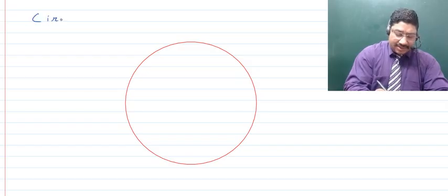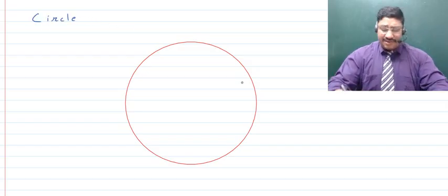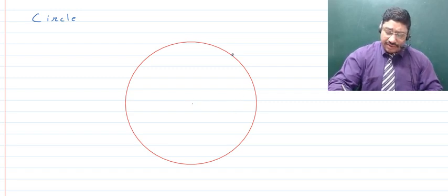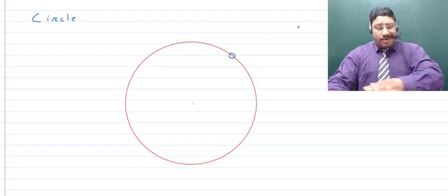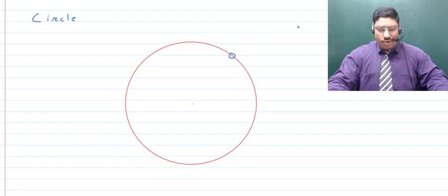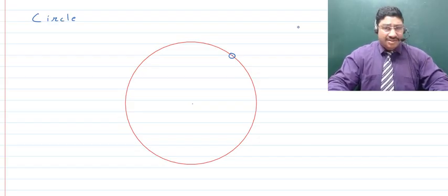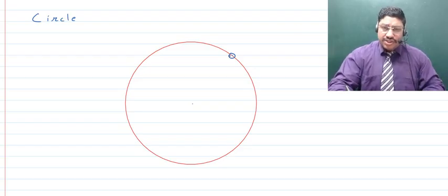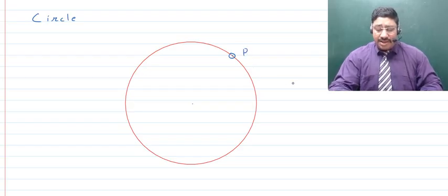We can define it by saying there is a point in a plane. A plane is a surface, just like the tabletop on which you are seated and doing your studies. So there is a movable point, like this point P which we've named here.